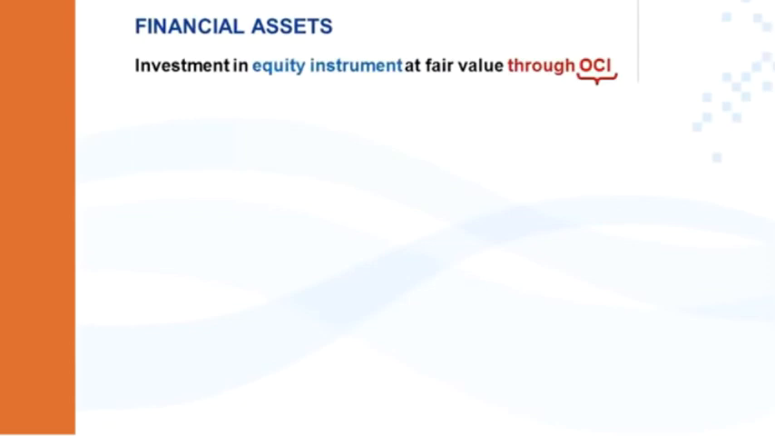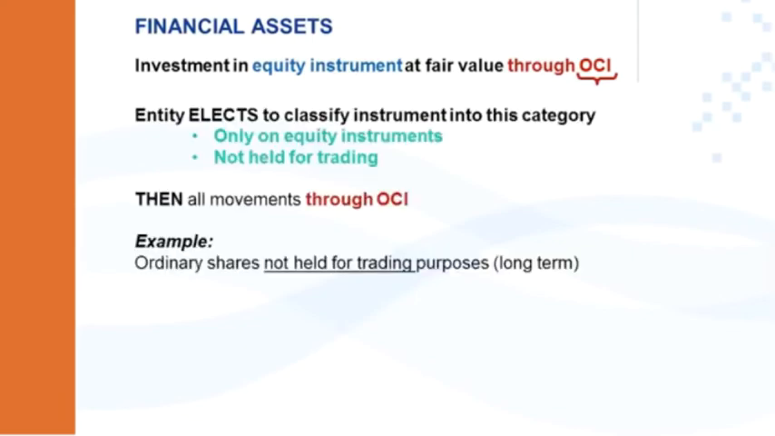The third category is a financial asset at fair value through OCI, specifically an investment in an equity instrument. An entity may elect to classify an instrument into this category. That's how you get into this category. You elect this category, but it's only available on an investment in an equity instrument that is not held for trading. So you may elect, but only for specific transactions.